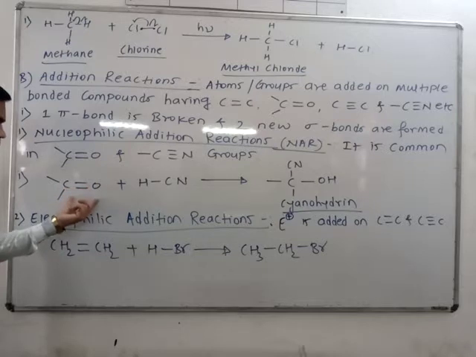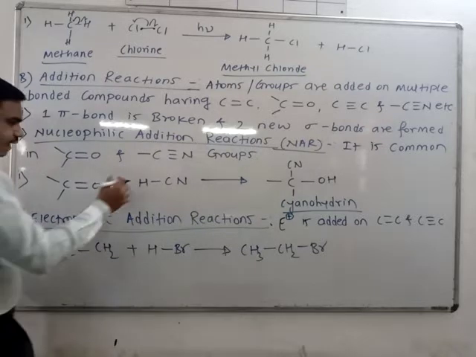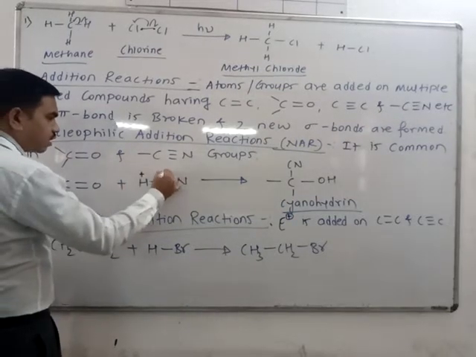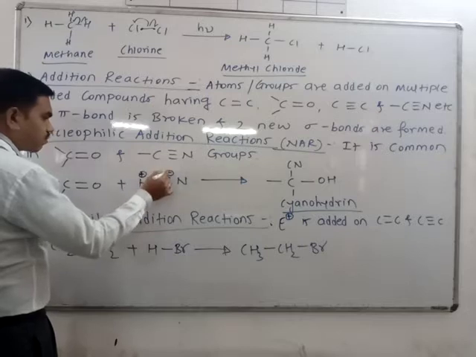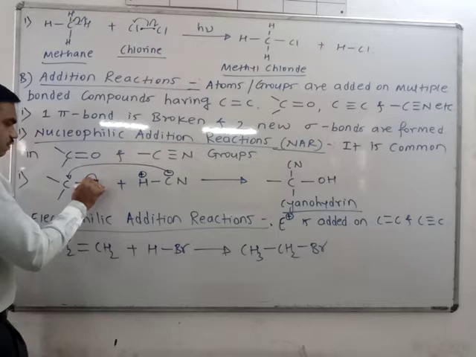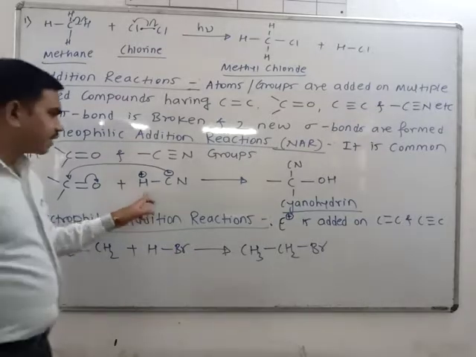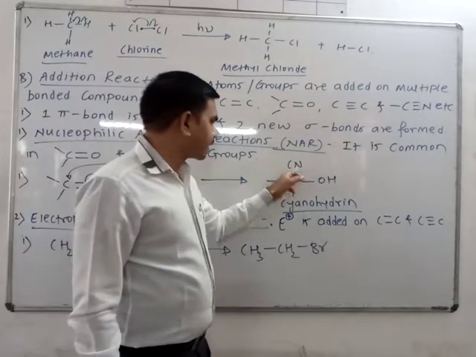If you treat this carbonyl, aldehyde or ketone, with HCN, hydrogen cyanide, H plus, CN minus, the nucleophile CN minus is produced. It will attack this carbon and the pi bond shifts towards the oxygen. This O minus takes the proton, and finally here OH and CN.